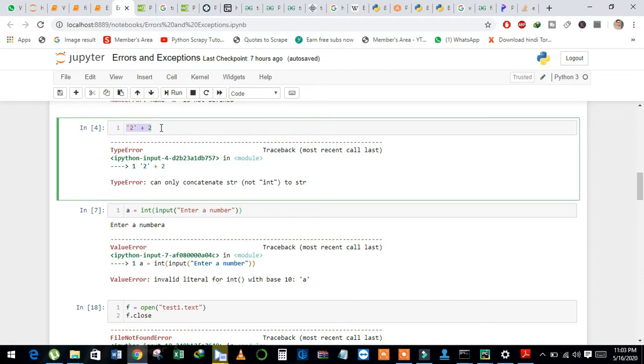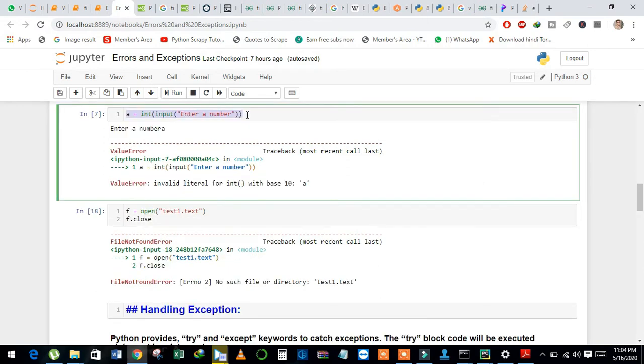When we try to add two different data types, then we will face type error. See here, this 2 is in single quotes. It means it is a string, and when I add a string with an integer value, that's why we will face type error.